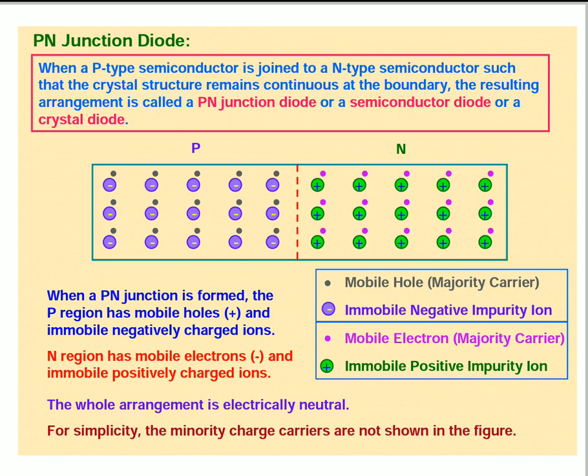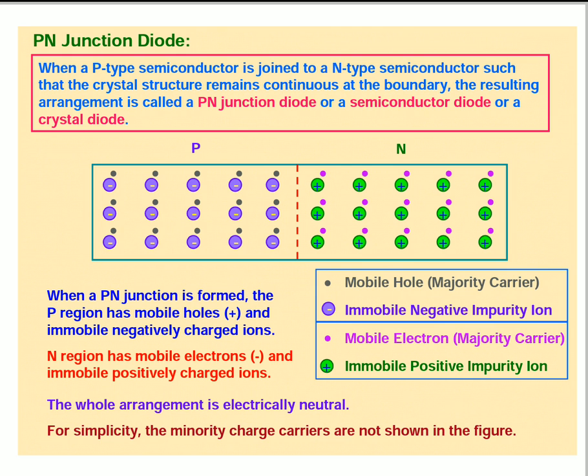When a P type semiconductor is joined to an N type semiconductor such that the crystal structure remains continuous at the boundary, the resulting arrangement is called a PN junction diode or semiconductor diode or a crystal diode.